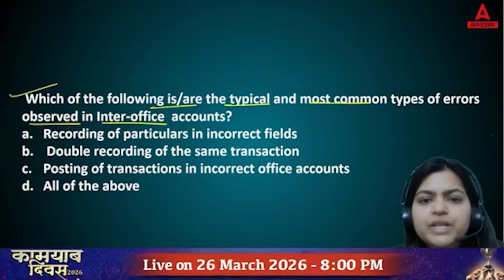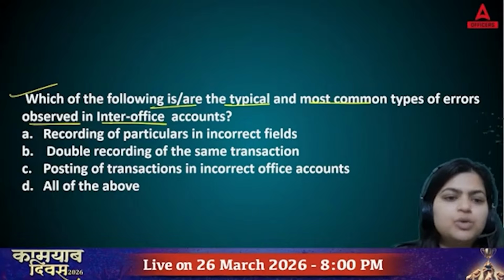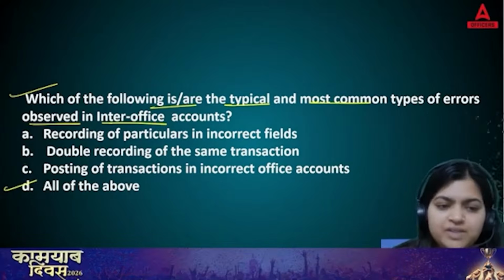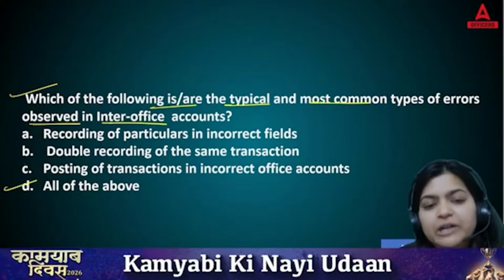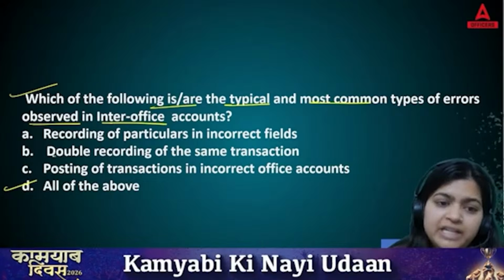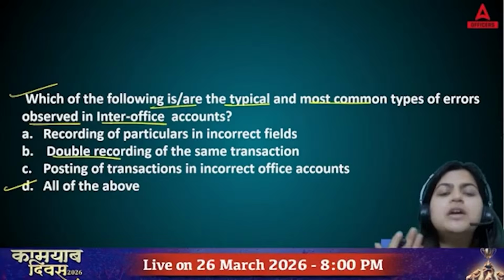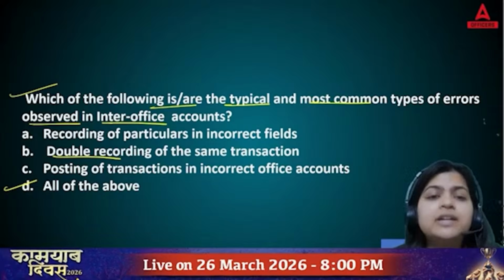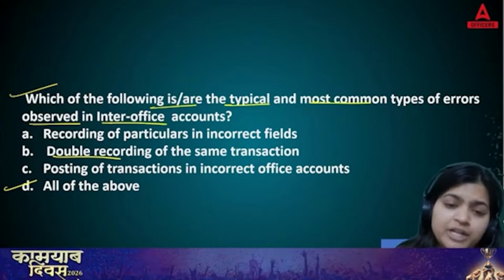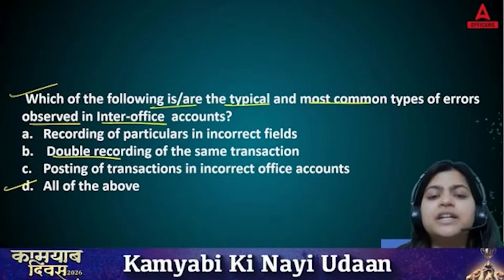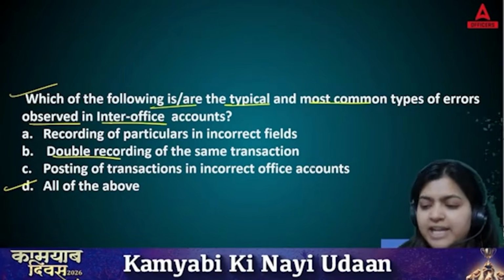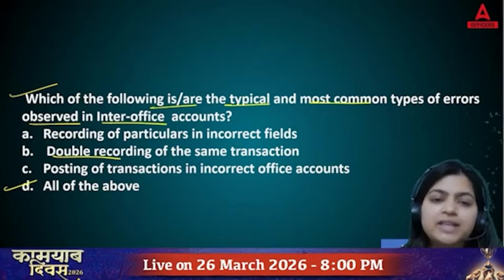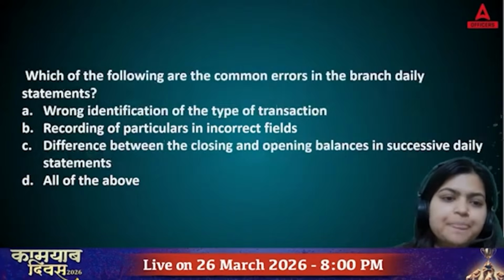Now, here you need to identify which are the most common errors observed in inter-office accounts. So all of the above is your right answer, whether that is recording of particulars in incorrect fields, or double recording of the same transactions. Yes, I might be posting the same transaction twice. Or we are recording in an incorrect field: the entry is debit, but we are recording it on the credit side. Or posting of transactions in incorrect office accounts: the office is related to debit, and we are recording it on the credit side. So all of the above is the right answer. Now, next question.